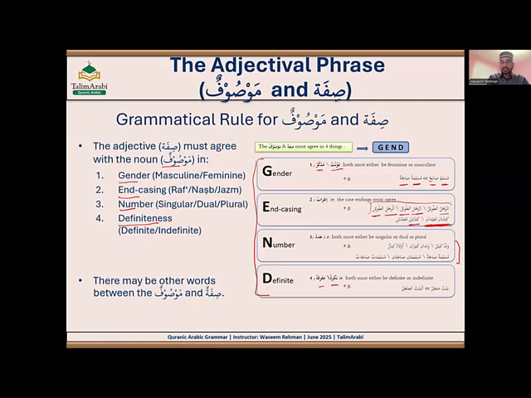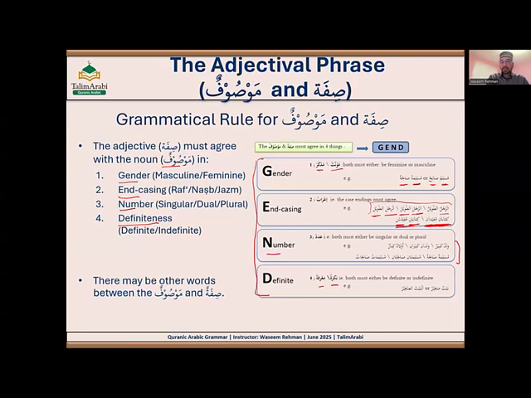Then you have to convert the sifa into nasab as well. So it becomes mufidaini, kitabaini, mufidaini, right? So in rafa status here, kitabani, mufidani, and here it can be in nasab or jar. So if kitabaini, if the Mawṣūf is in nasab or jar status, its sifa must be in nasab and jar status as well. So mufidani becomes mufidaini. Why? Because kitabani becomes kitabaini. That's why. All right. So that was based on the end casing.